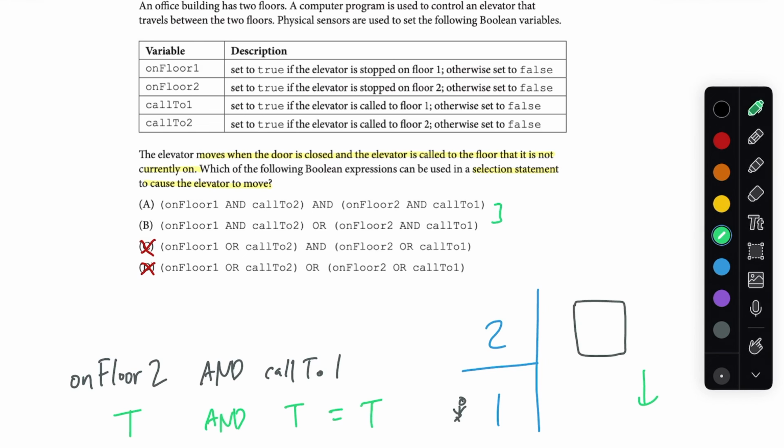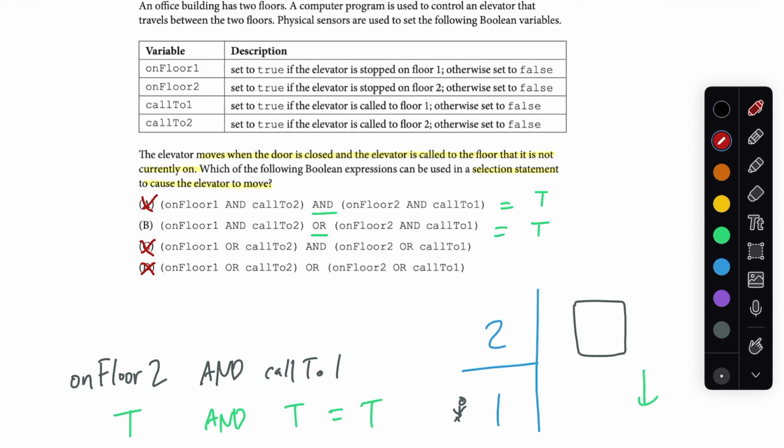So you'll notice that both of our answers have the and there. I just wanted to eliminate any possibilities that this was an or. The only difference between A and B are this or this and here. Okay, so let's think about it a little bit. Is it true for all 4 of these variables to be true? Why or why not? If we want one of these to eventually evaluate to true, such that the elevator is moving. If you said that A cannot be true, you would be correct.